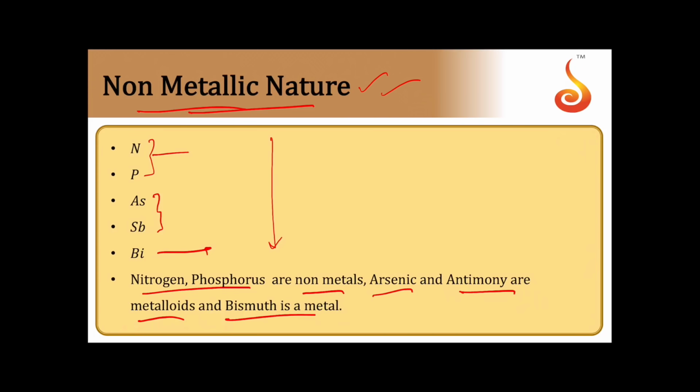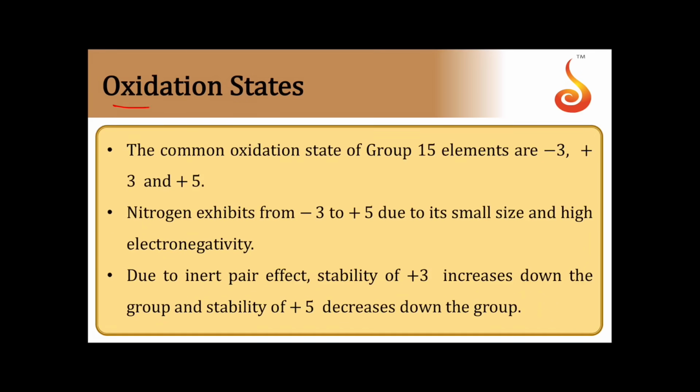So nitrogen and phosphorus are non-metals, As and Sb are metalloids, and Bi is a true metal. Then come various oxidation states. Once you see the configuration, that is ns2 np3, from this we can see the oxidation states. The common states are -3, +3 and +5. They can share the 3 electrons.